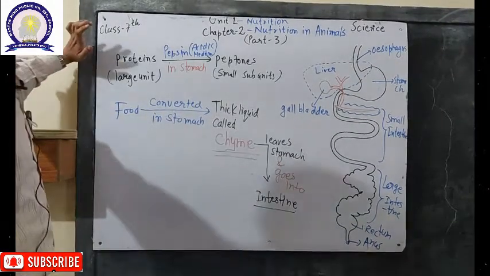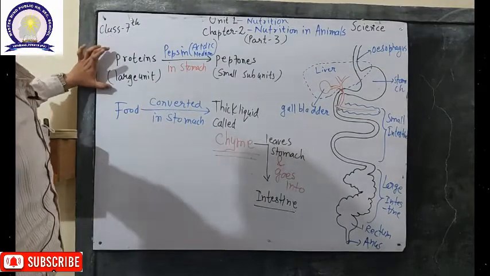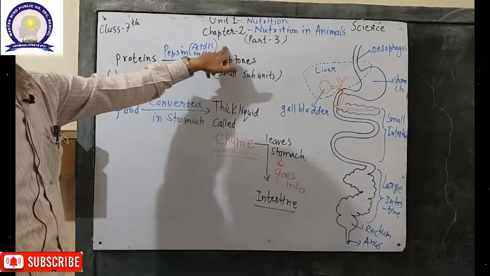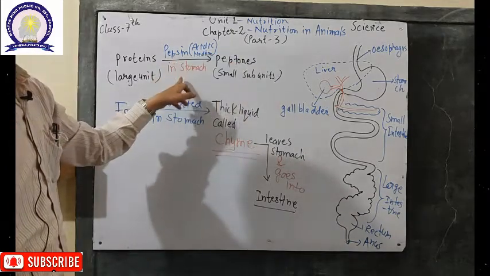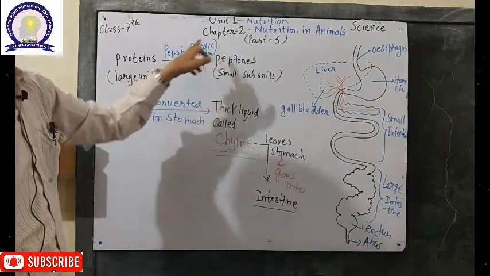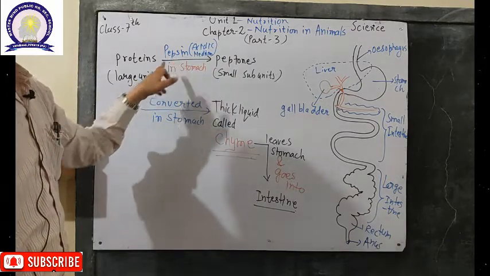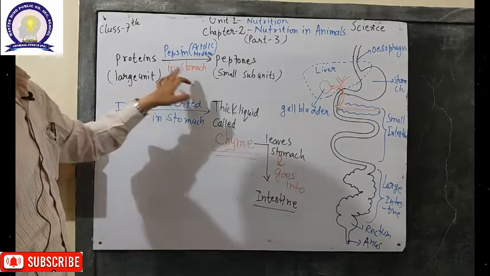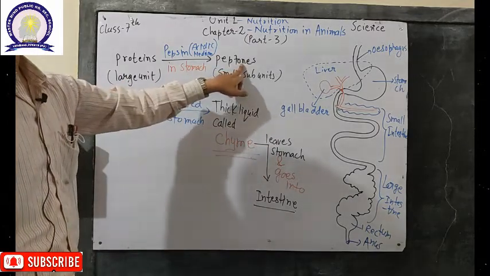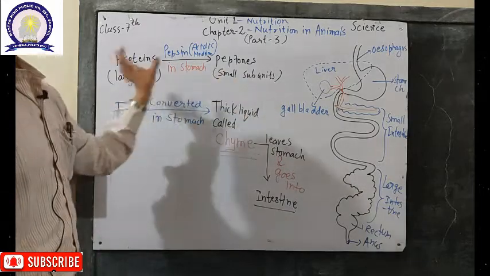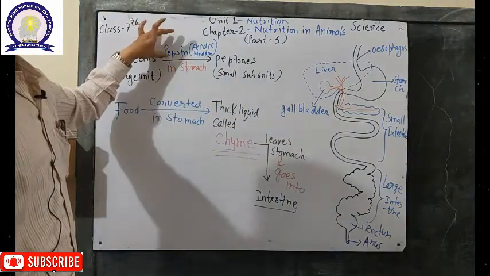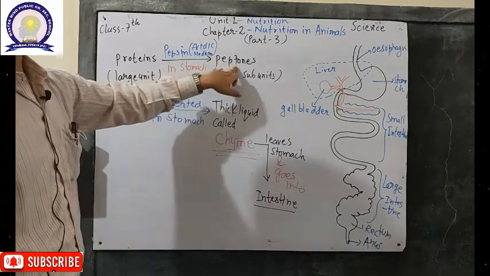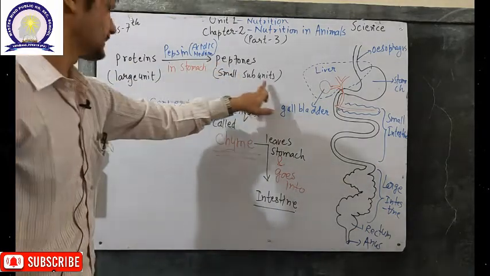Now digestion in the stomach takes place in the acidic medium, because we have said that the hydrochloric acid is present in the stomach. With the help of the acidic medium and the presence of the enzyme called pepsin, the proteins present in our food particles, that is a large unit, are converted into peptones, that is called a small subunit. So the digestion of protein is by pepsin with the help of the acidic medium inside the stomach, converted to peptones, those are called small subunits.